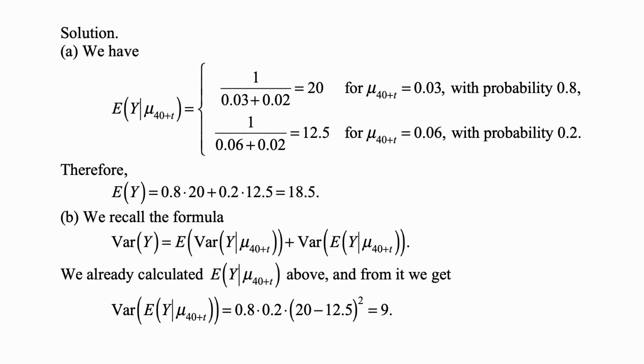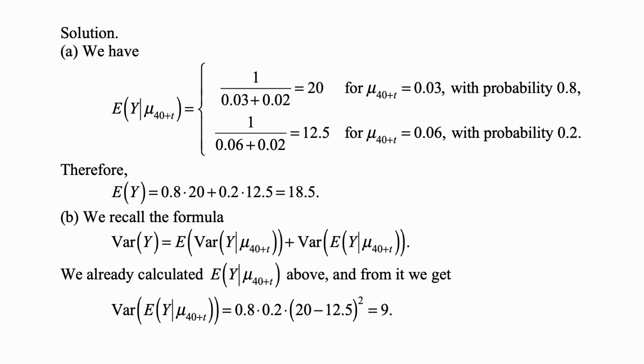Well, it's a variance of a constant plus a multiple of a Bernoulli trial. You can view this as 12.5 with probability 0.2 and 20 with probability 0.8. That's equal to a constant 12.5 plus 0 with probability 0.2 and 20 minus 12.5, which is 7.5, with probability 0.8, and therefore that constant 12.5 has no effect on the variance.